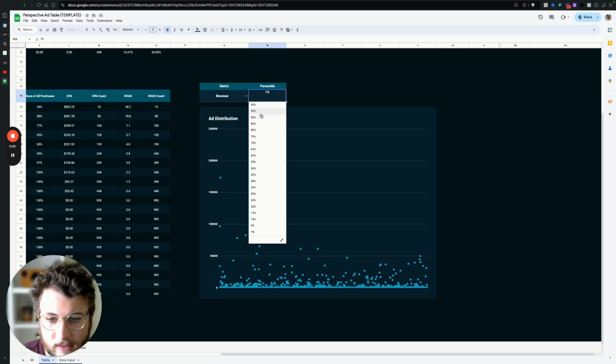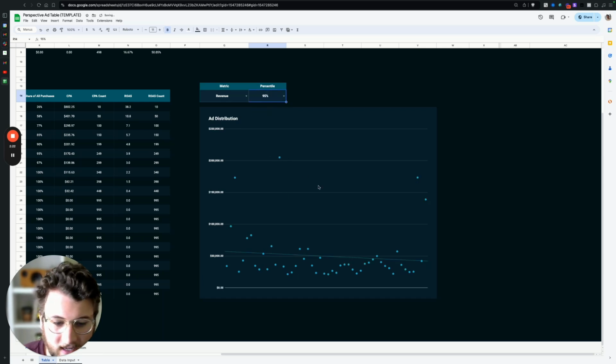When we zoom in more and look at the top 5% of ads, you can see that even they have a wild distribution. A lot of ads generated $50,000 in revenue, and only a few were up at the 150 to 200 plus K revenue generation. So most of your results will typically come from only a few ads.